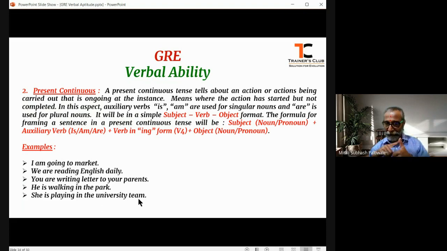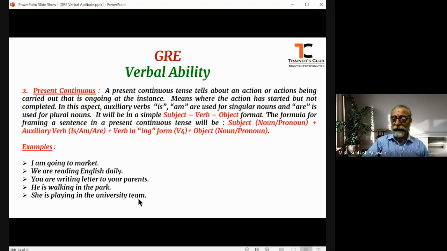If the subject is a second person or first person plural or even third person plural or even plural nouns or the combination of singular nouns, then the auxiliary verb that should be used for framing a present continuous tense is the word "are", A-R-E, are. Again, it will also be in the same format, that is the subject verb object format, SVO format.